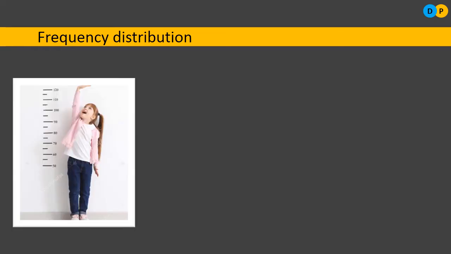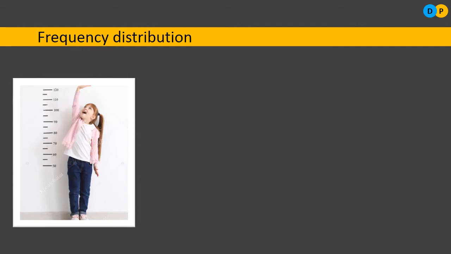For example, here you can notice a child measuring her height. So, height of individual varies from one to another. So here this particular characteristic, that is height, it varies from unit to unit. So that's why height can be referred as a variable. Okay, so what is variable? A quantity which varies from unit to unit is called as variable.